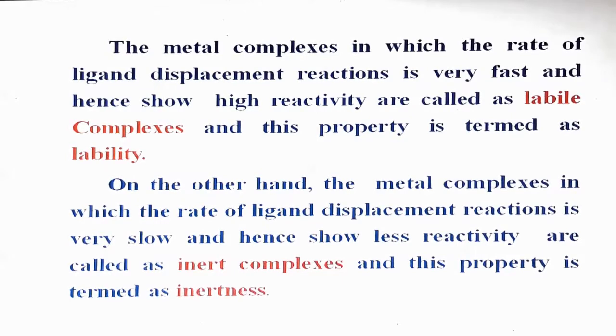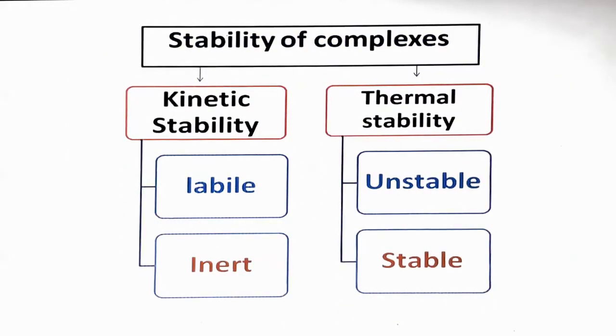The stability of complexes is of two types, kinetic stability and thermal stability. Kinetic stability, again, the complex could be labile or inert. Labile complex is where the ligands are easily substituted, while inert complexes are where the ligands are not easily substituted. And thermal stability is based on unstable and stable complex, which is related to heat. But in this lecture, we have to discuss labile and inert complexes, so we will consider kinetic stability only.